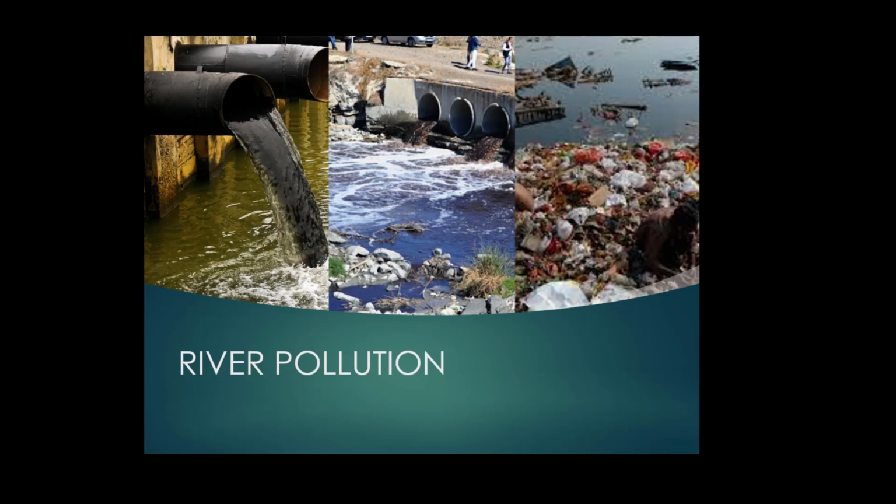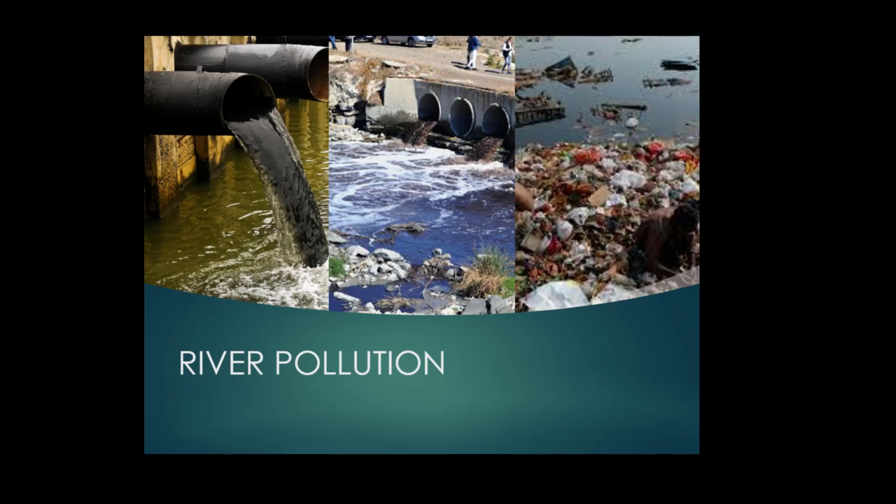Now you can find that in this time of corona, because of the lockdown, all the industries are closed and are not discharging their sewage into the river. There is limited sewage draining into the river, and you can see the rivers are now cleaning themselves.